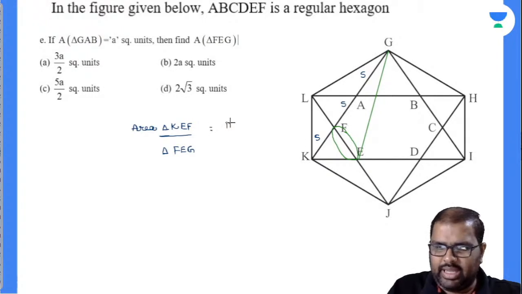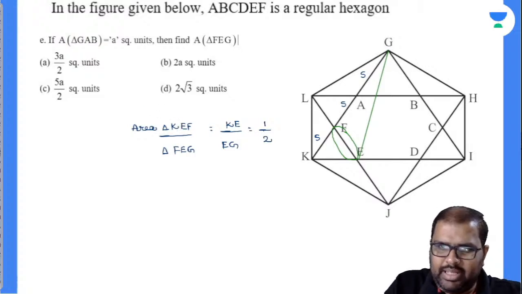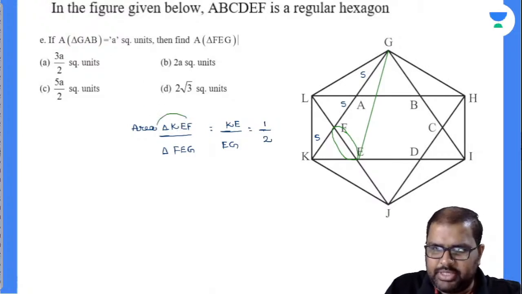Am I right or wrong? KE divided by EG. Will you accept with me? KE is to EG is how much? 1 is to 2. And everybody knows in the place of KEF, I can substitute triangle GAB.